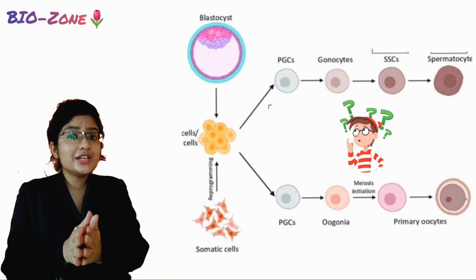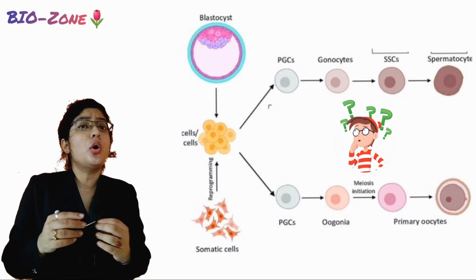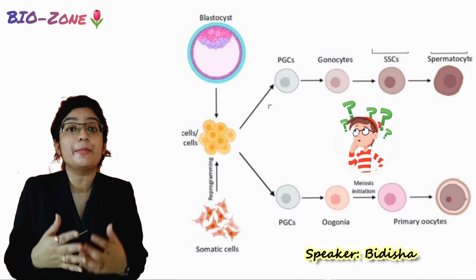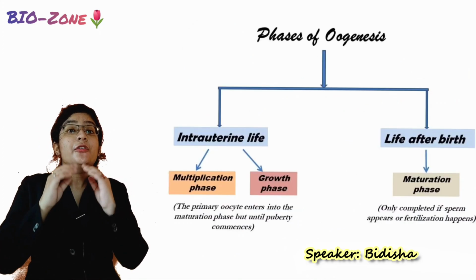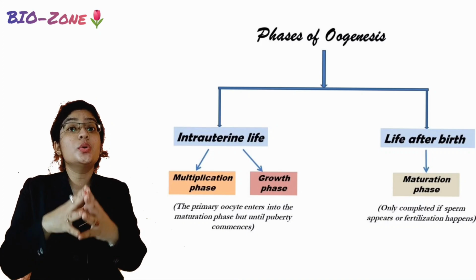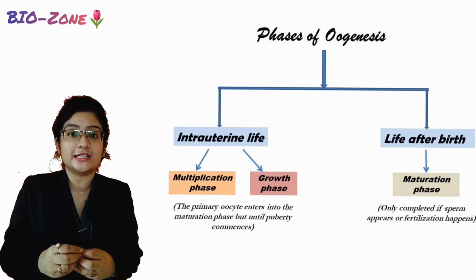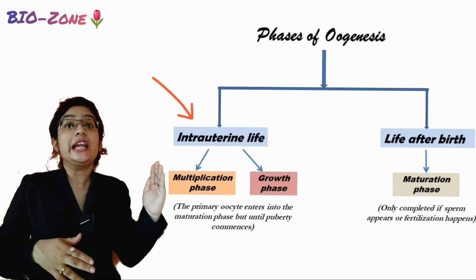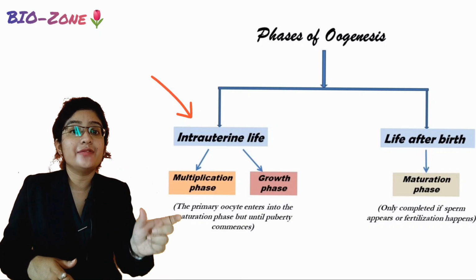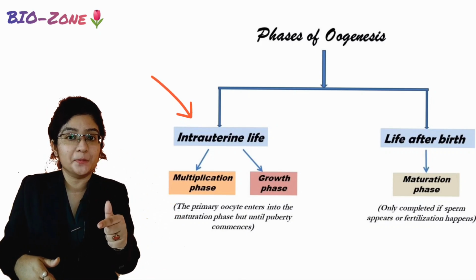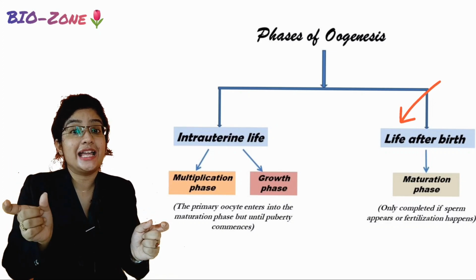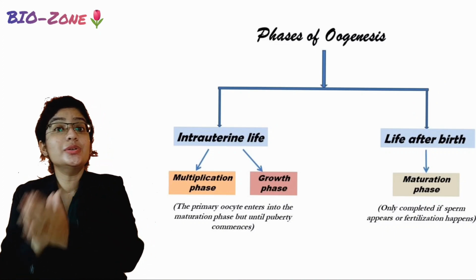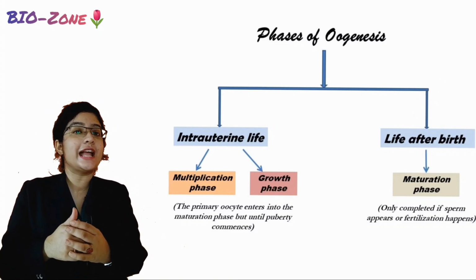So from here a question may arise: when does this primordial germ cell develop and how does it help in the female gamete development process, right? For that, you have to understand the two life phases of the oogenesis process. One life phase is called the intrauterine life, the life that we pass inside the womb of the mother. And second is the life that we have after birth. In these two life phases, the oogenesis process is happening.